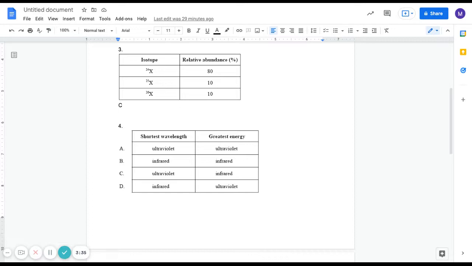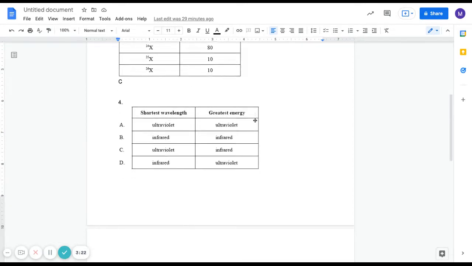As you can see, the ultraviolet radiation is not visible, and it's a very short wavelength, which indicates that it's the shortest wavelength and the greatest energy, which indicates that the answer is A.